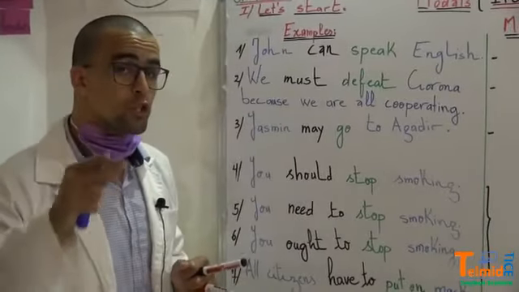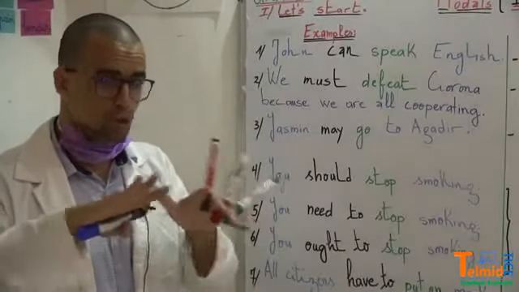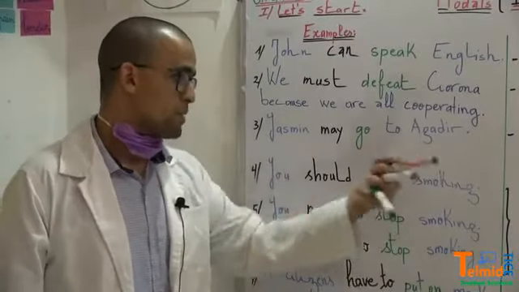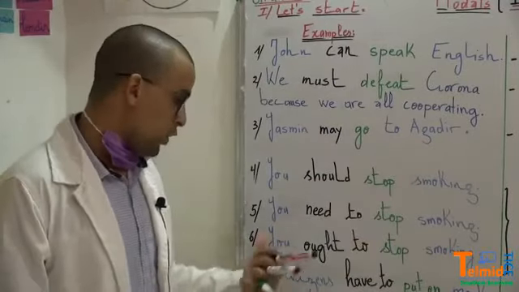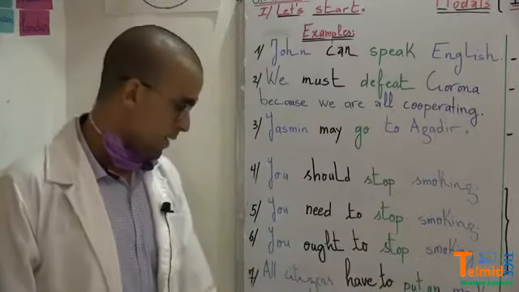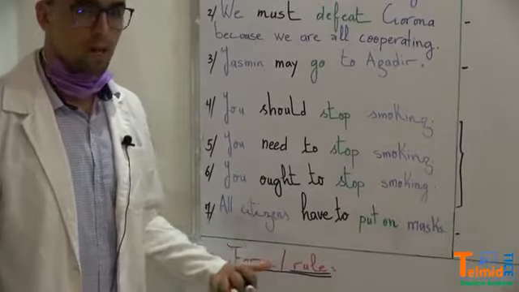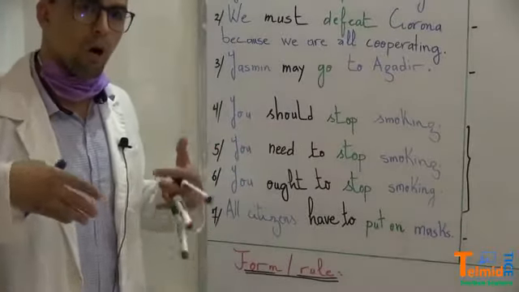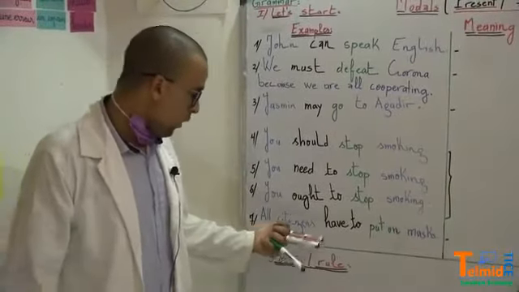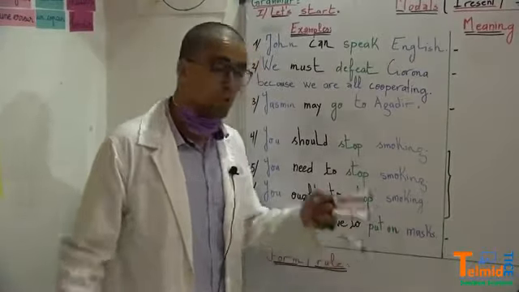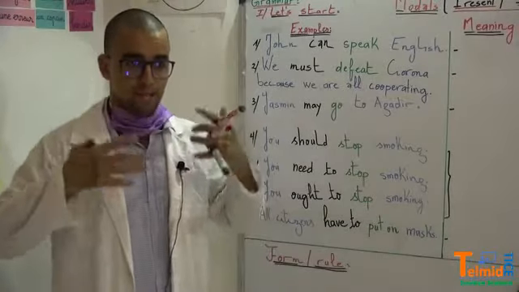Listen, you should stop smoking. You need to stop smoking. You ought to stop smoking. And all citizens, all Moroccans, all people who belong to Morocco and who are proud of being Moroccans, all citizens have to put on masks. They have to put on masks.